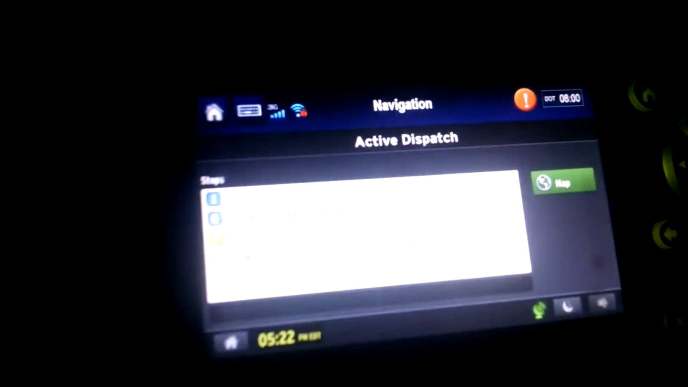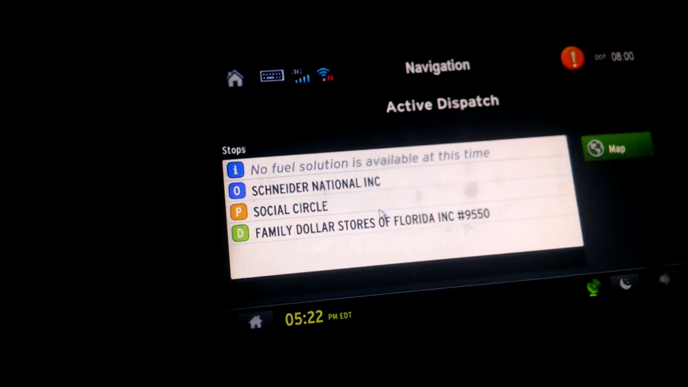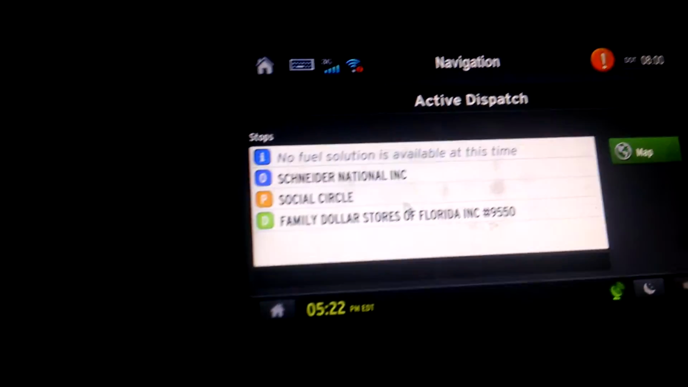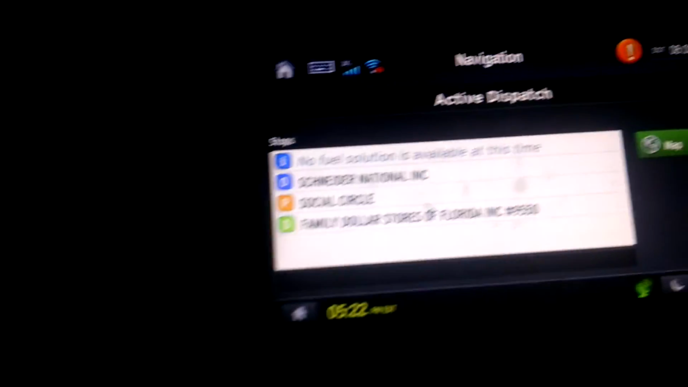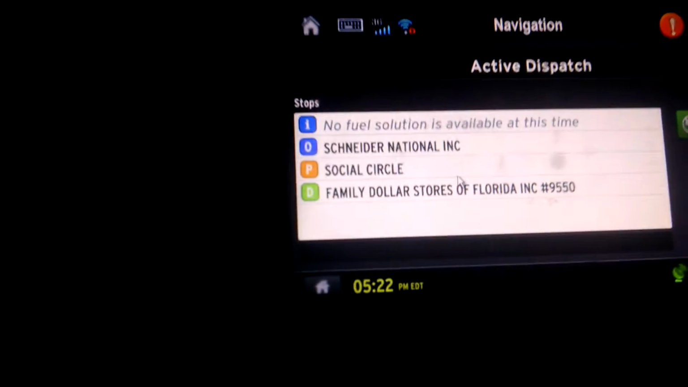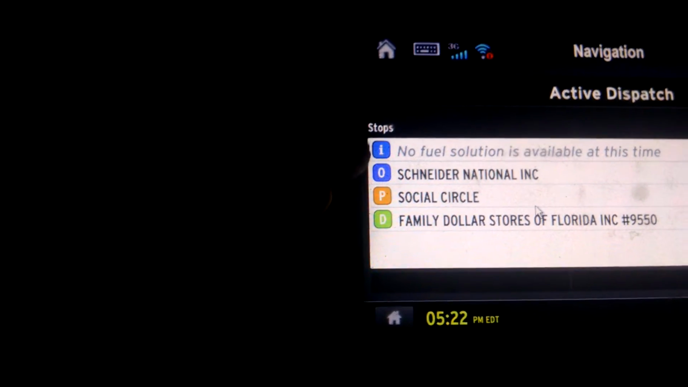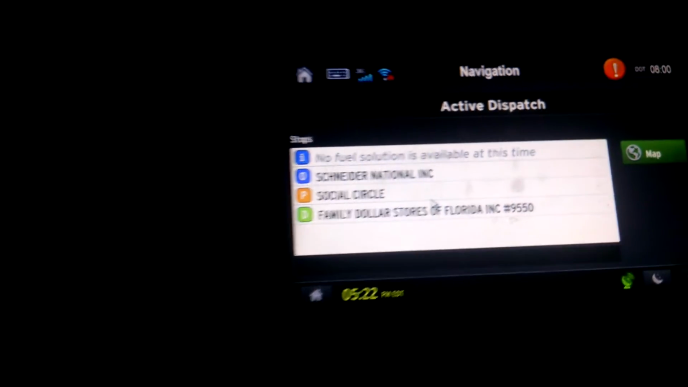Okay, so let's see it right there. I've got less than 1/4 of a tank, right? So I've got this new load, and I said that I have less than 1/4 of a tank. So basically, you go through, you accept the new load, and it says, okay, how much fuel do you have? And I said I've got less than 1/4 of a tank. And right here up top, it says no fuel solution available at this time.